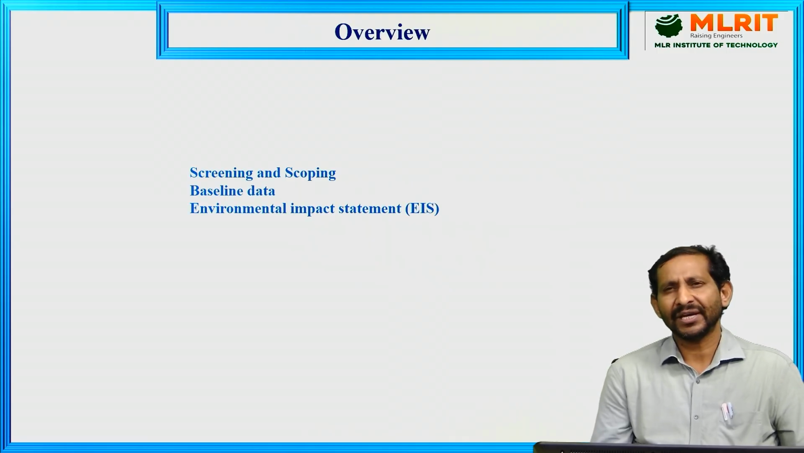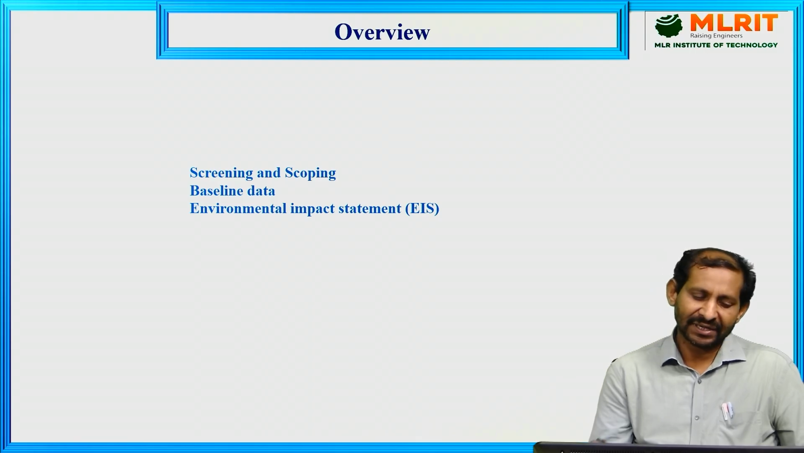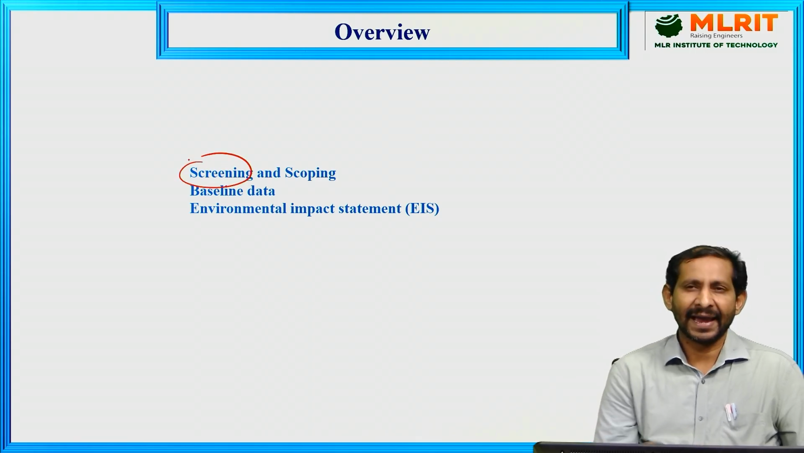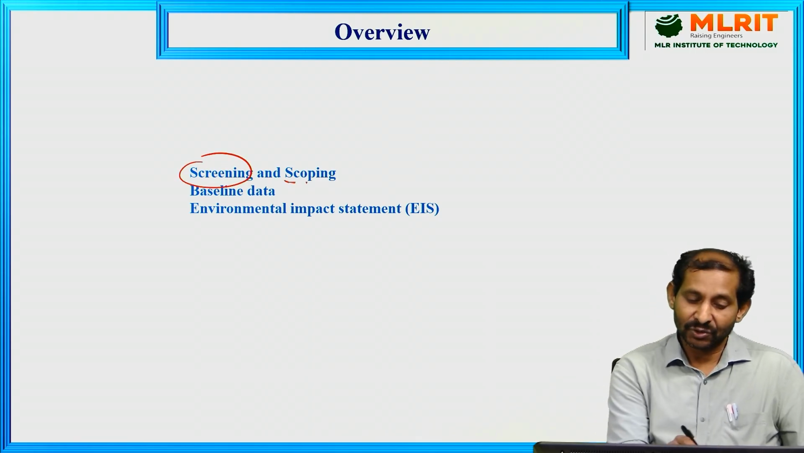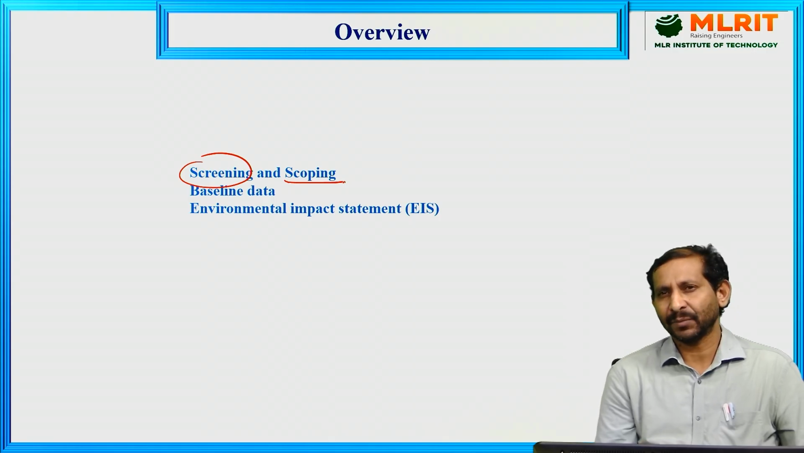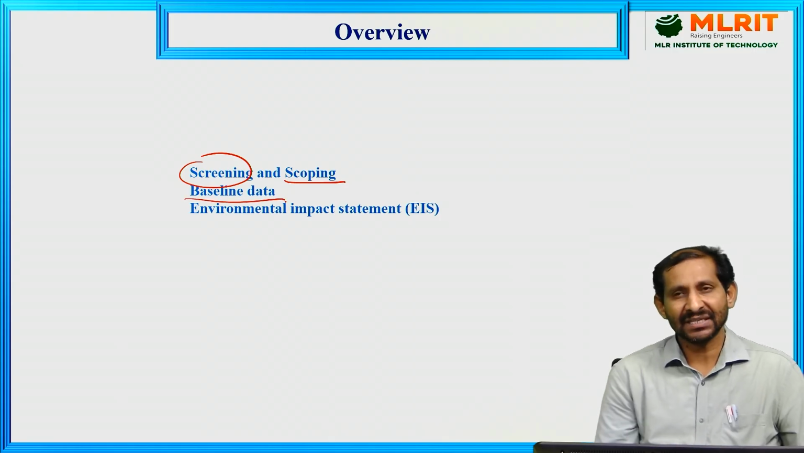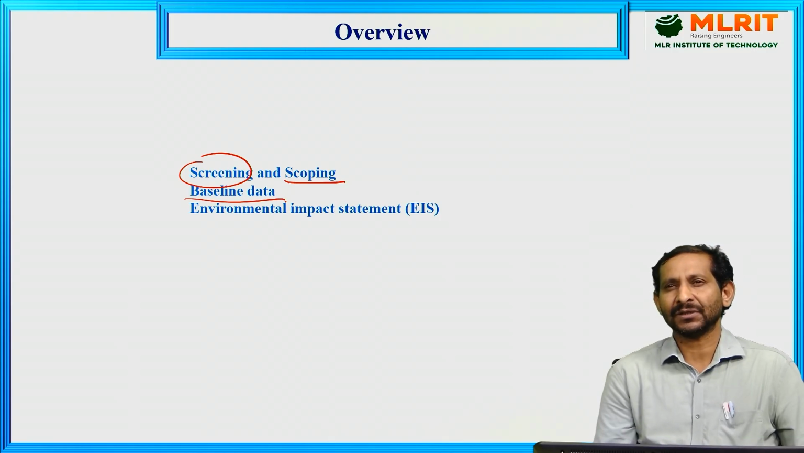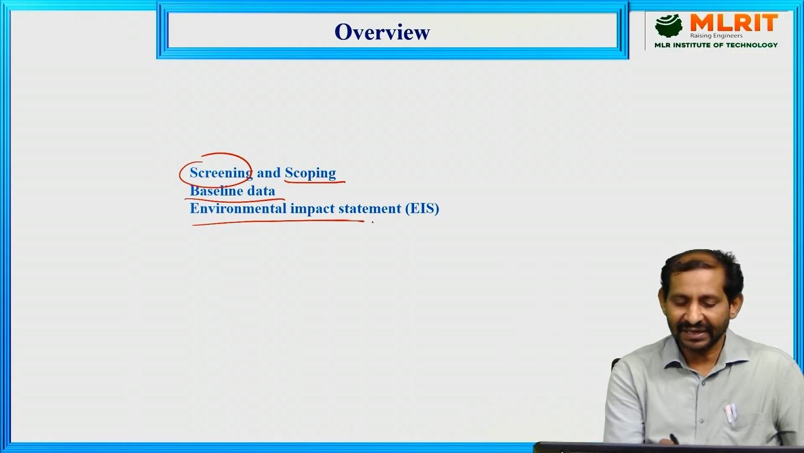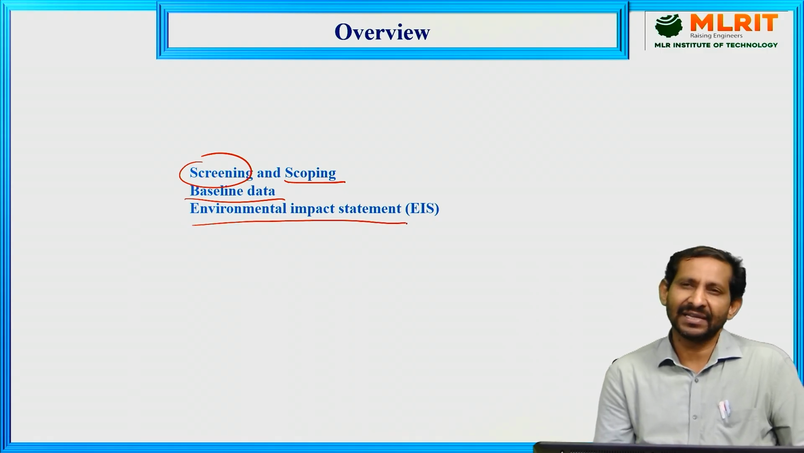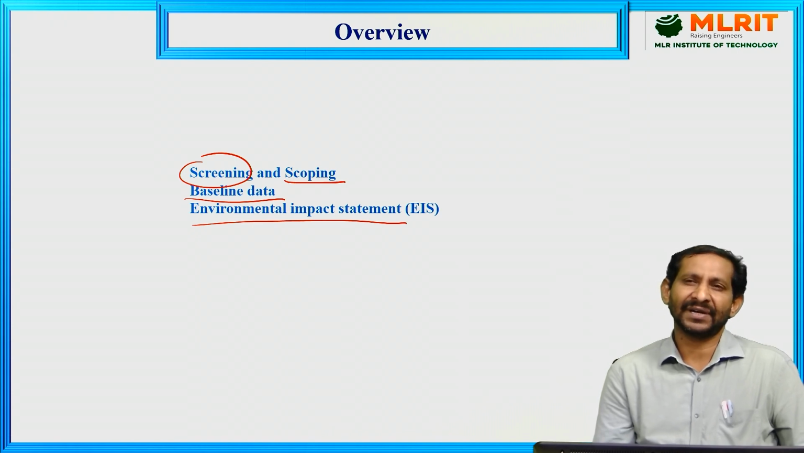In today's lecture overview on environmental impact assessment, we will cover first the screening of the planned activity, then the scoping of the activity or project, and what baseline data are required for that project related to the environmental impact, and finally how the environmental impact statement is prepared based on the different parameters.